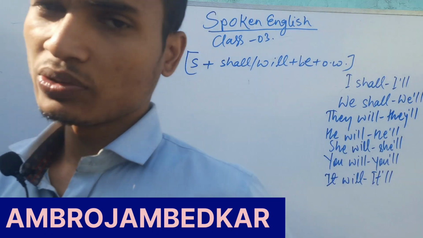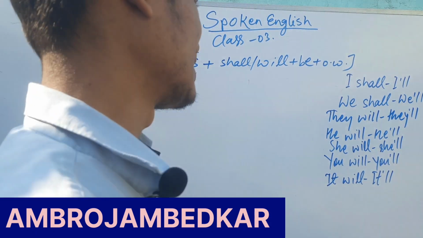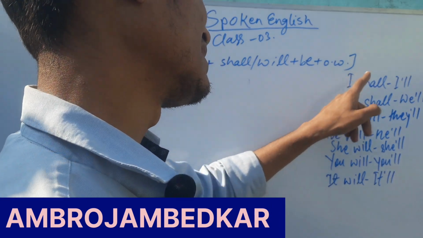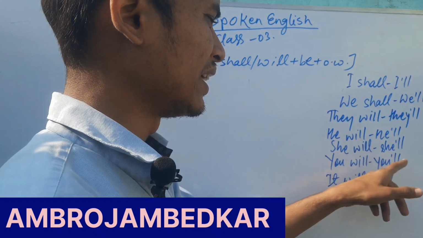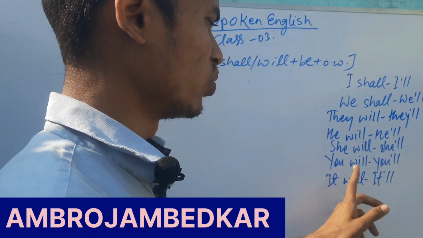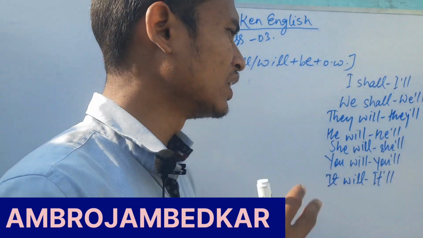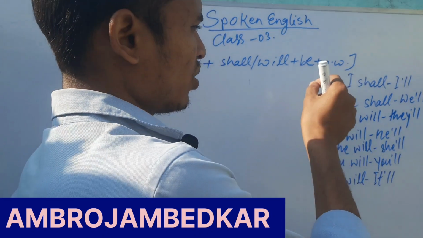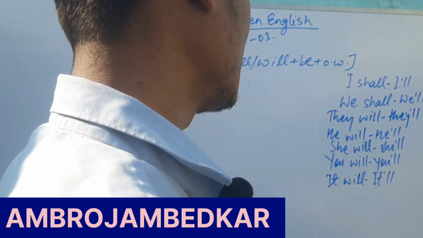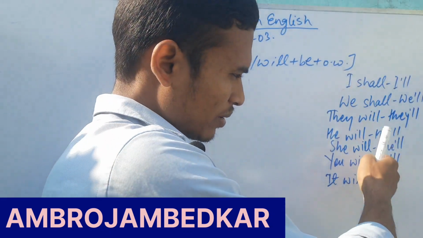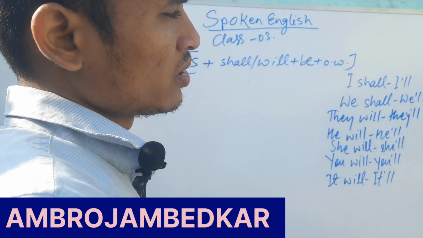These short forms are very useful when we speak English, having shall or will in sentences. Now repeat with me. I shall, I'll. We shall, we'll. They will, they'll. He will, he'll. She will, she'll. You will, you'll. It will, it'll. In this way we have known two important things: where shall will be used and where will will be used, and some very basic and important short forms.